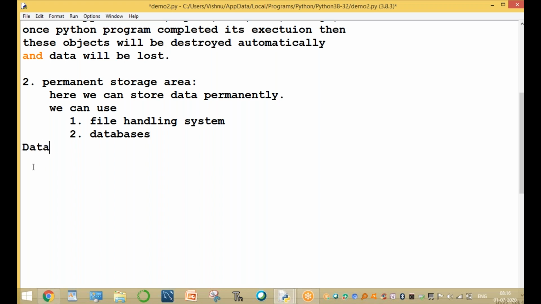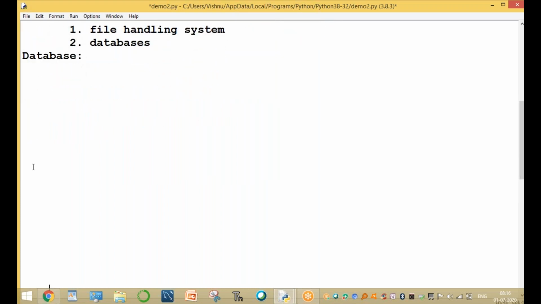So now, what is a database? It's a very important question. A database means a collection of related information used to store a large amount of data. It is a collection of related information stored in a particular area.